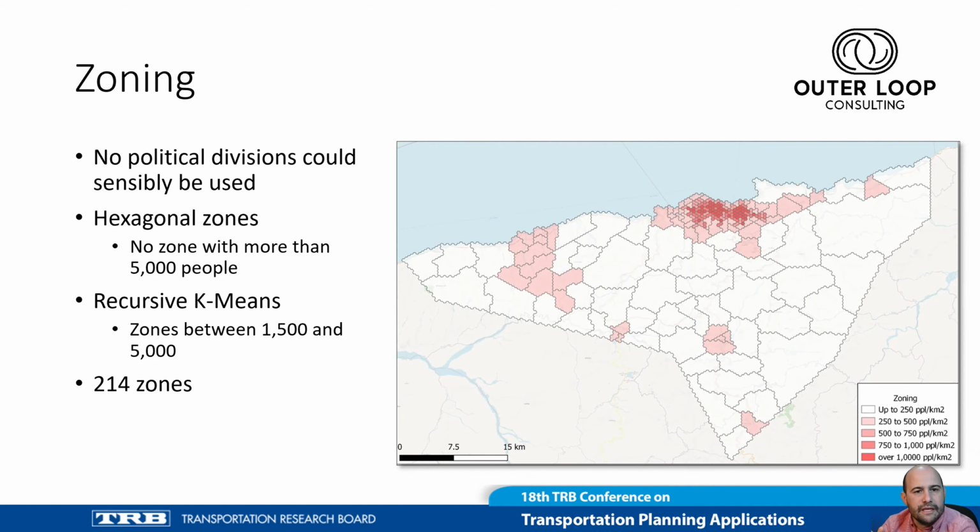For zoning, I decided to use hexagons, so I played a little with its parameters to get no hexagon with more than 5,000 people, which was the maximum number I wanted for a single zone. After that, I applied k-means recursively to aggregate those original hexagons in zones ranging from 1,500 to 5,000 people, which resulted in a total of 214 zones, pretty close to my original target of 225.